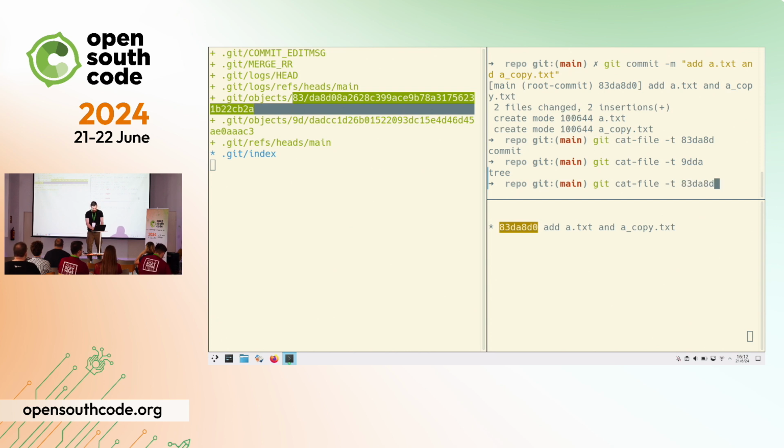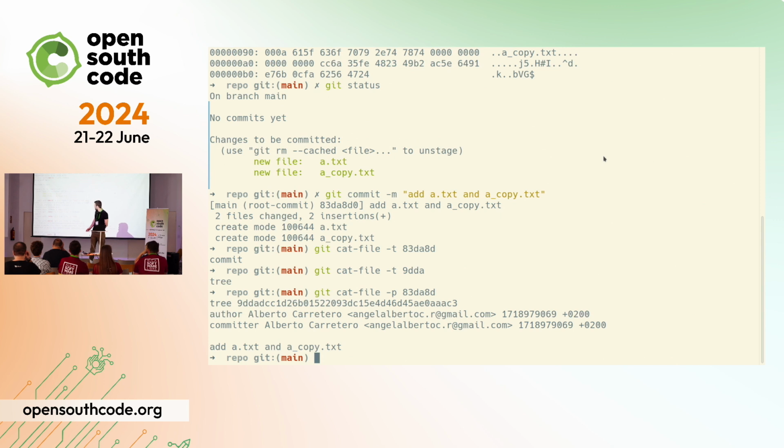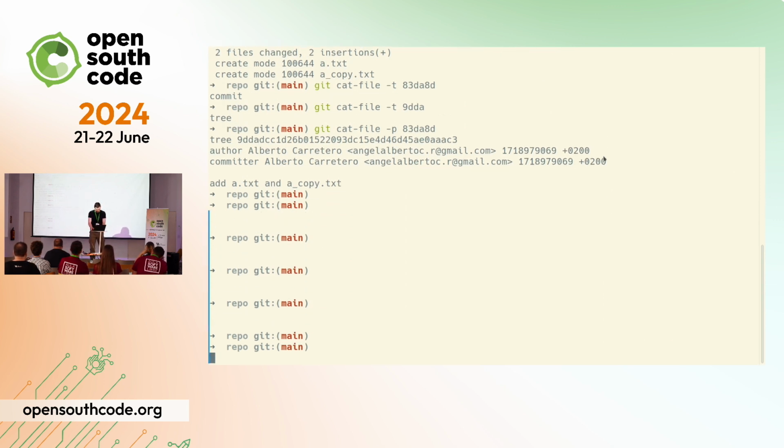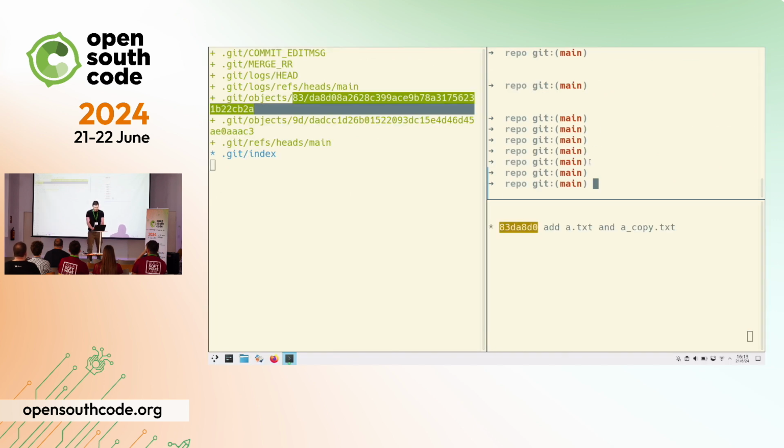So let's just print the file. And we can see here that the file, let me make it bigger, the file here at the top, it has a pointer to a tree, it has some human readable tag, like tree, and it has a hash. Then it has the author, the committer, and then it has the commit message. But the important thing is that tree tag.